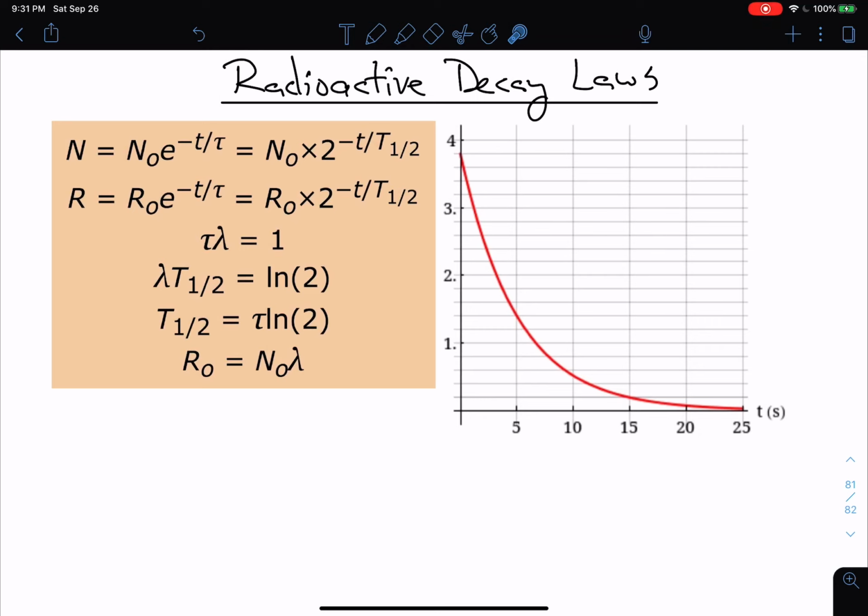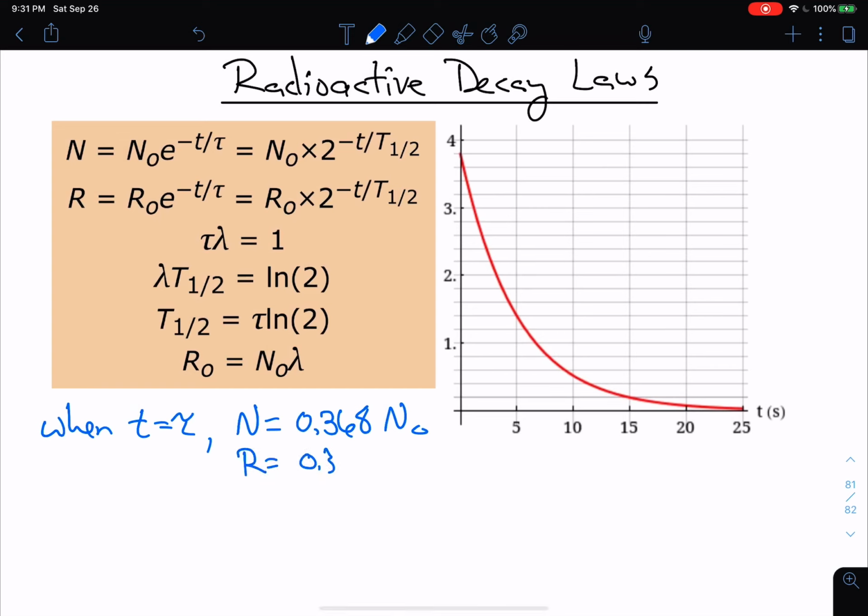Now, of course, mathematically, it still behaves the same as the time constant. That means when t equals tau, N is going to equal 0.368 N naught. And I can do the same for R. R is going to equal 0.368 R naught. So that mathematical behavior is still there.